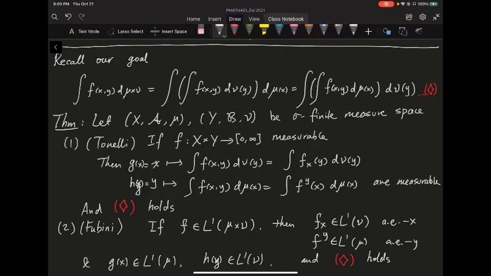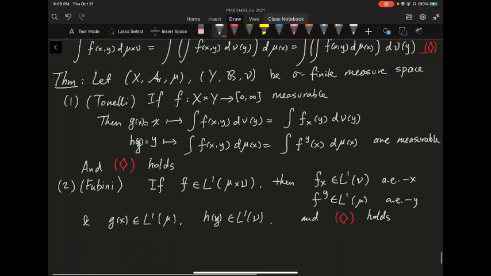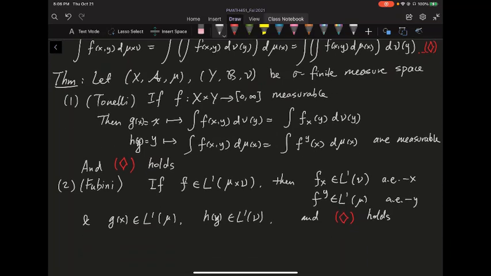We're finally ready to conclude this long lecture on product measures and their integration. If we recall, our goal is to show when the integral of f on this product space is equal to this iterative integration, where you integrate y first or x first and then do the other. This goes to the main theorem called the Fubini-Tonelli theorem.